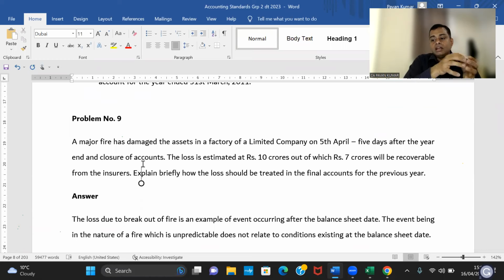Do you have any information in your hand on the balance sheet date that there will be a fire accident after 5 days? You do not know. So it is a non-adjusting event clearly. Plus, because it is a fire accident, it is an extraordinary item. It should be disclosed separately.